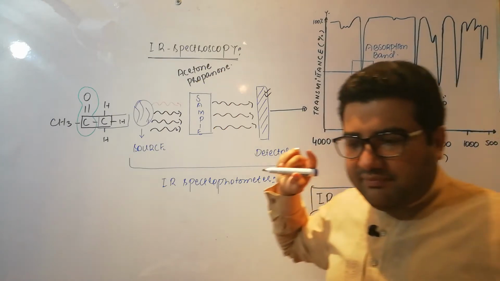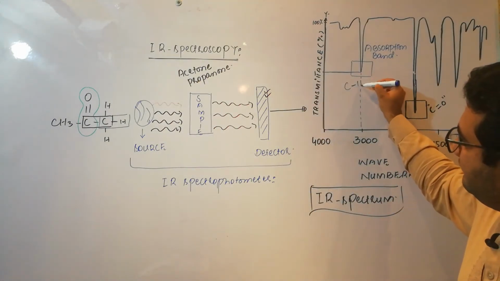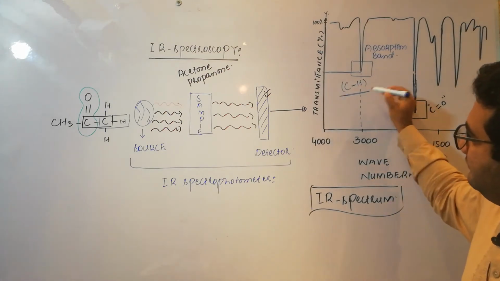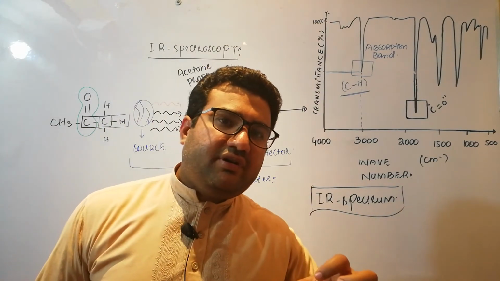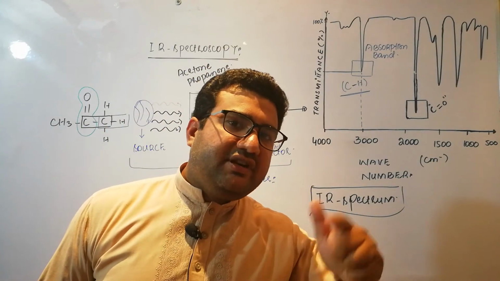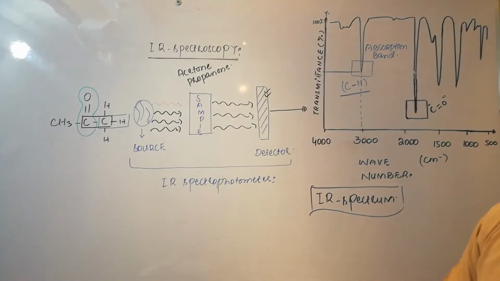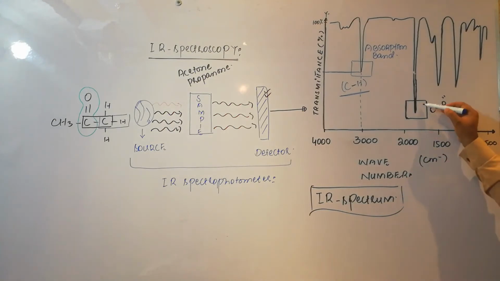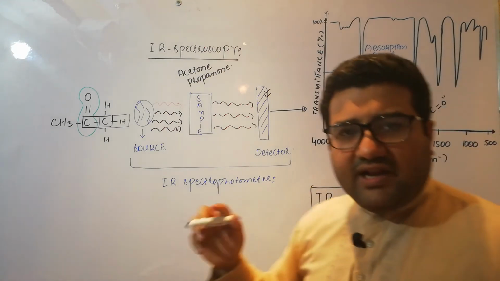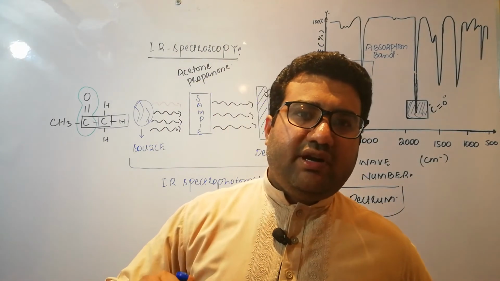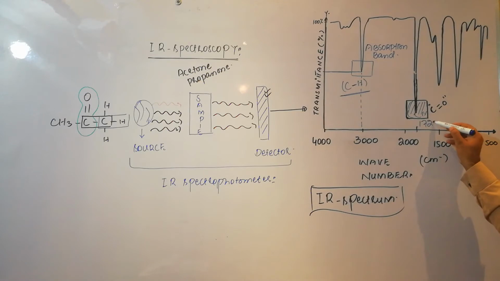and this absorption band is at 3000 per centimeter, and it confirms the presence of the CH bond, because it is the characteristic feature of the CH bond to absorb the IR photons of 3000 per centimeter, and no other bond will absorb photons of this wave number. There is another region here. Again the transmittance percentage is very low, at almost 1720 per centimeter.